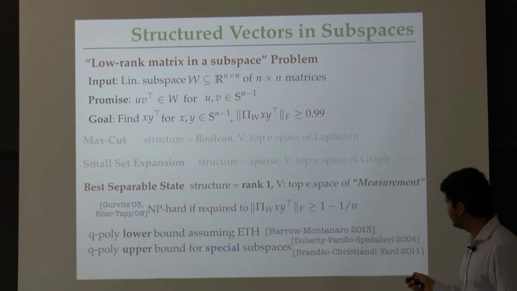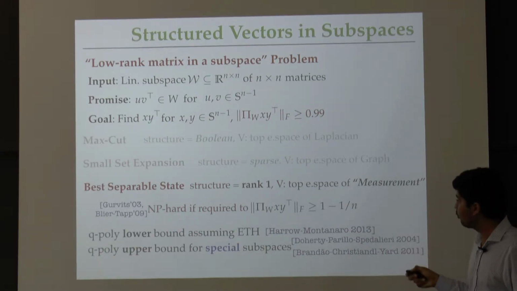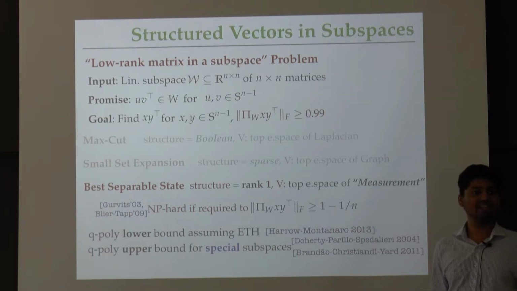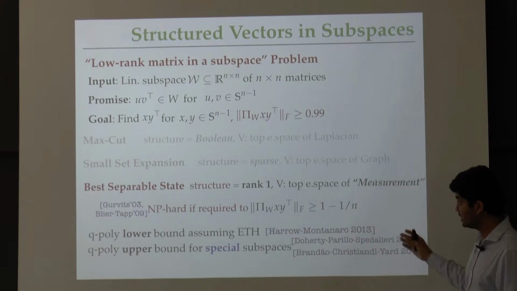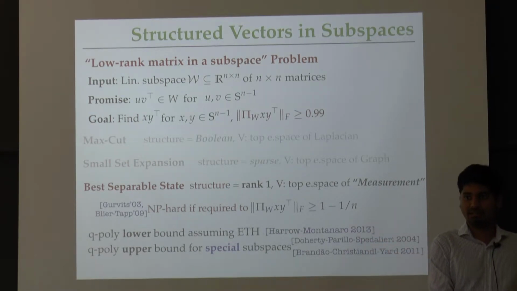It turns out that when this error is constant, which is the setting we are going to look at, there is a quasi-polynomial lower bound due to Haro and Montanaro, assuming the exponential time hypothesis, which basically says that 3-SAT requires 2 to the theta n time to solve. So if 3-SAT requires whatever we conjecture as the right time bound, then there is no better algorithm for this problem than quasi-polynomial. Remember that that's also the conjecture that Impagliazzo et al. made.